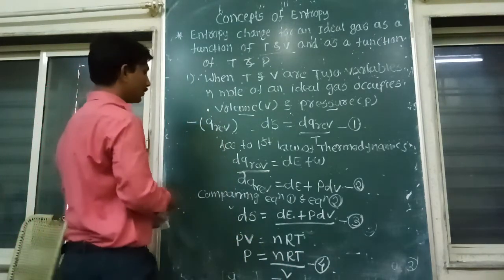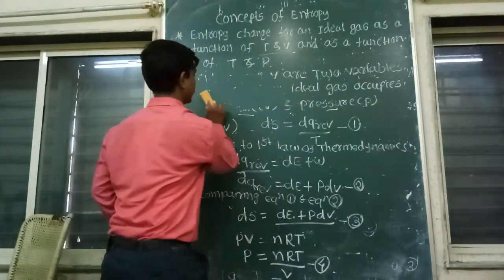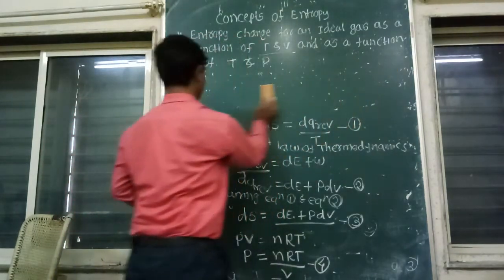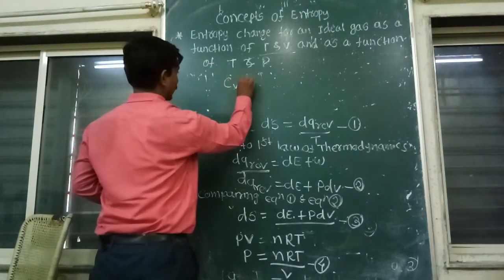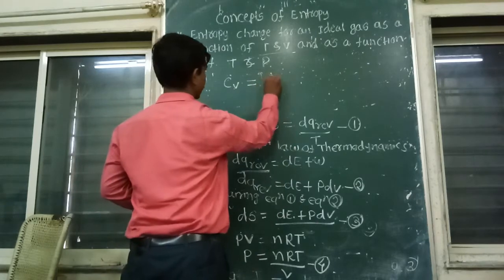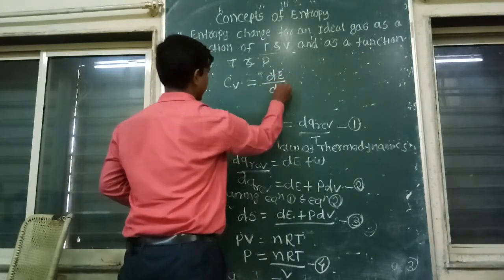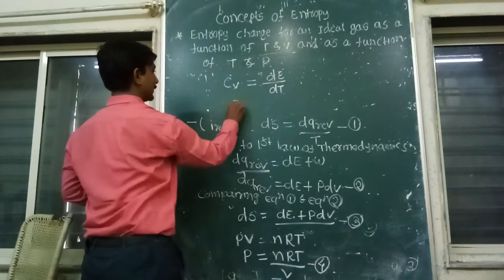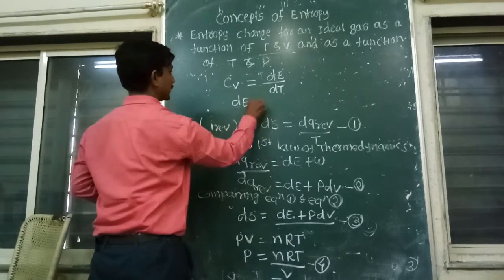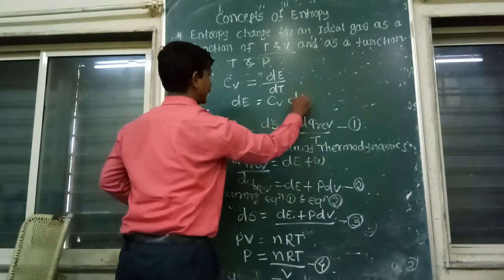And we also know that molar heat capacity at constant volume CV is equal to dE by dT. This equation can be written as dE is equal to CV dT.